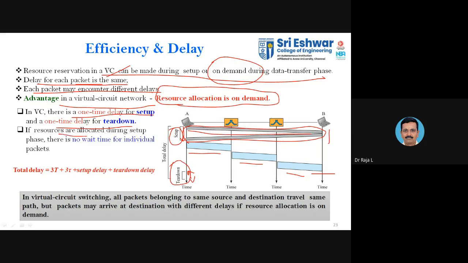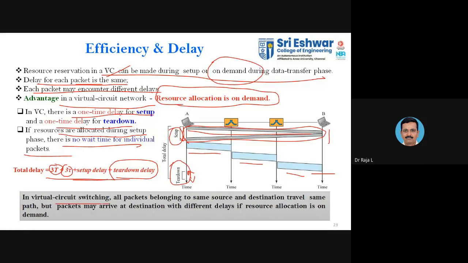If the resources are allocated during the setup phase, there is no wait time for an individual packet. So the total delay is 3 transmission time plus 3 tau plus setup time plus tau, that is the teardown delay. This is normally associated with all the cases.